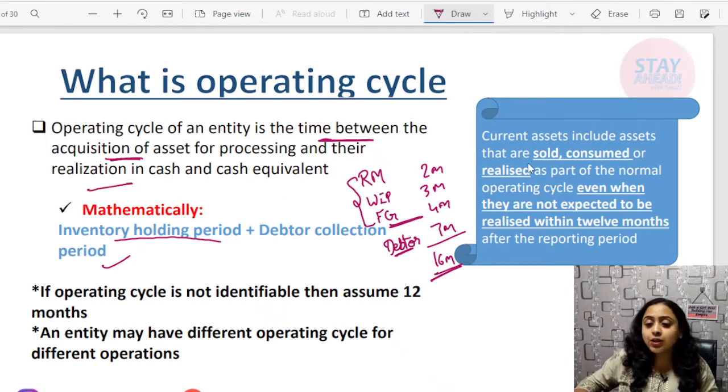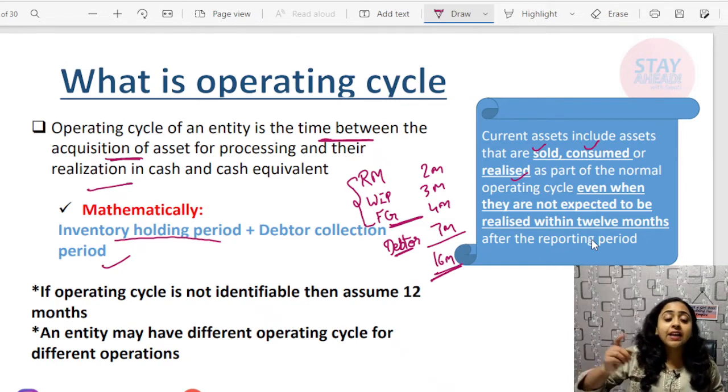Current assets include assets that are sold, consumed or realized as a part of the normal operating cycle, even when they are not expected to be realized within 12 months after the reporting period. There are some assets that are sold, consumed or realized as a part of the normal operating cycle. They will always be considered as current, even though they are not realized within 12 months.